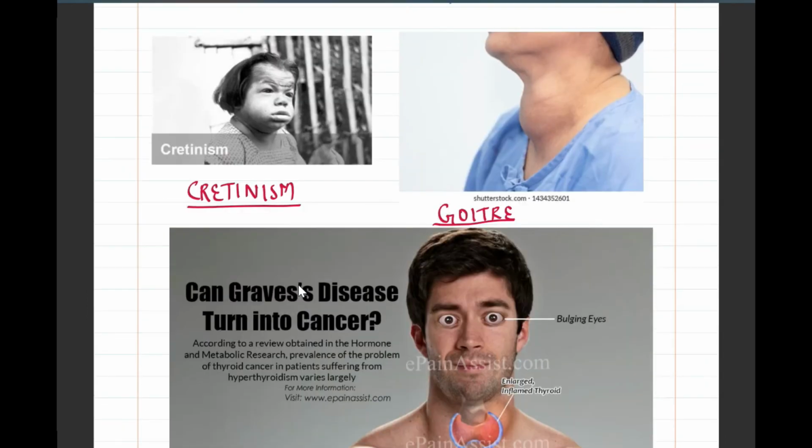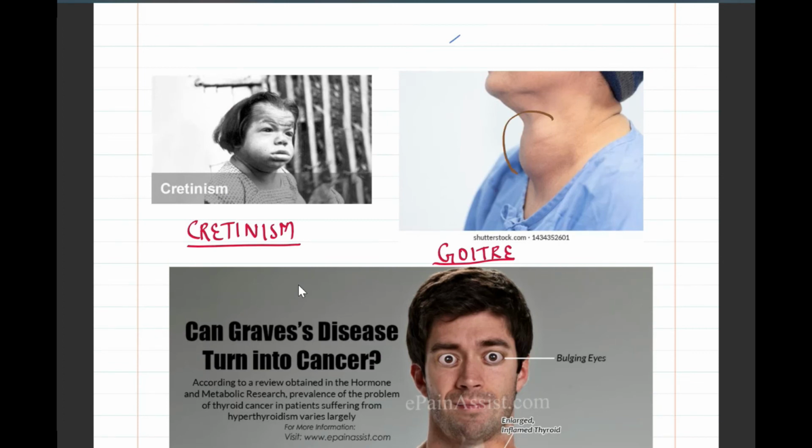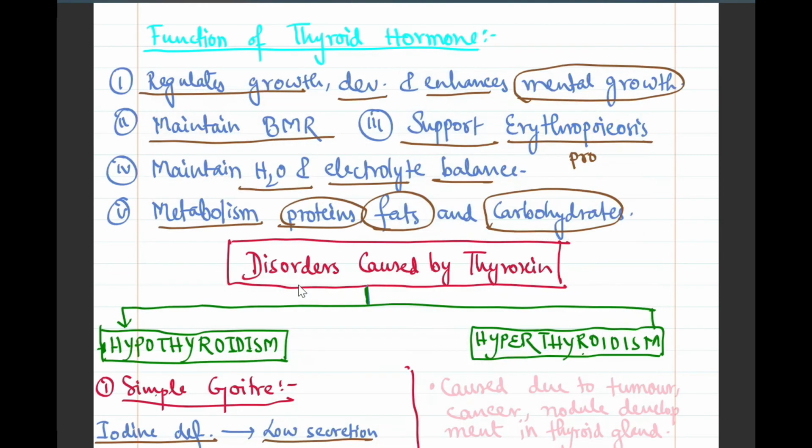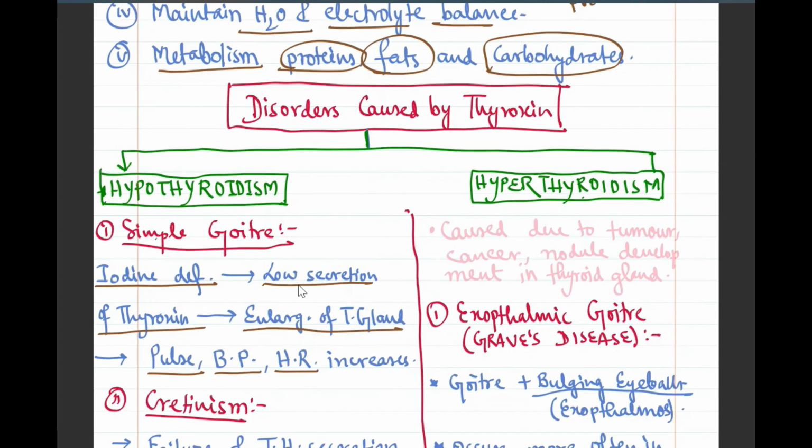So, as you can see in this diagram, this shows goiter. It is the bulging out of the thyroid gland, and it is not the Adam's apple. As you can see, it is in the front part of the neck region. So, it is not Adam's apple, it is enlargement of the thyroid gland.